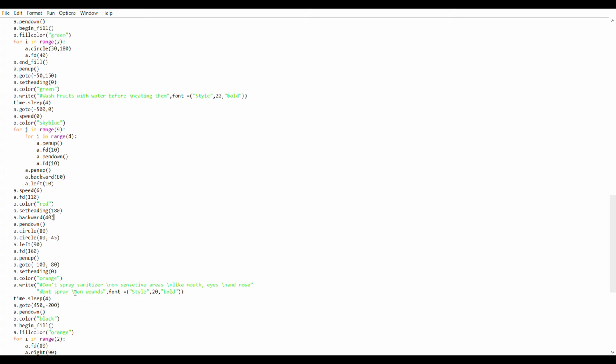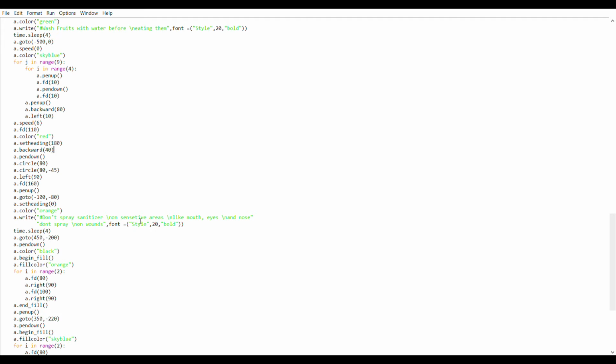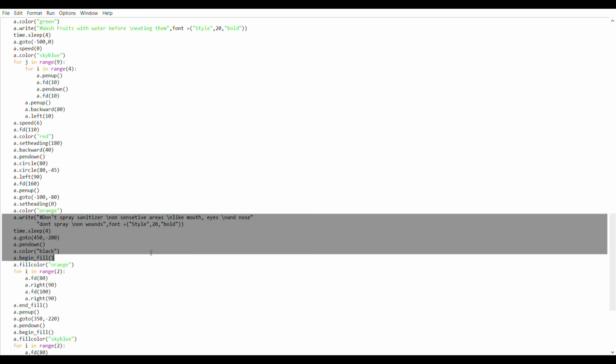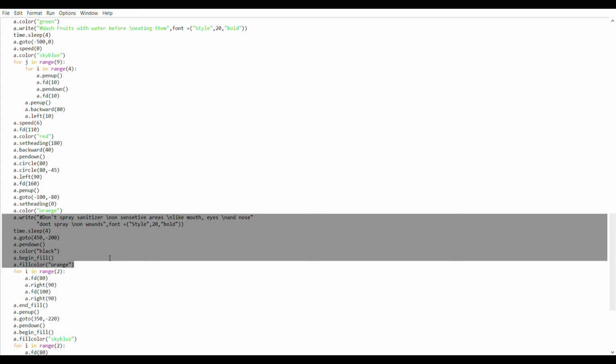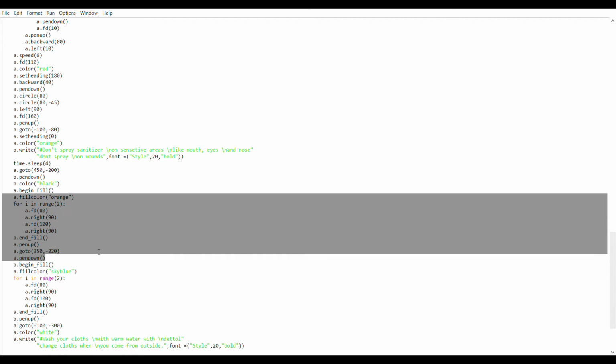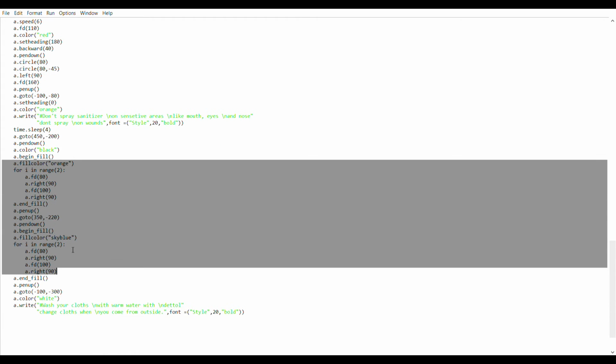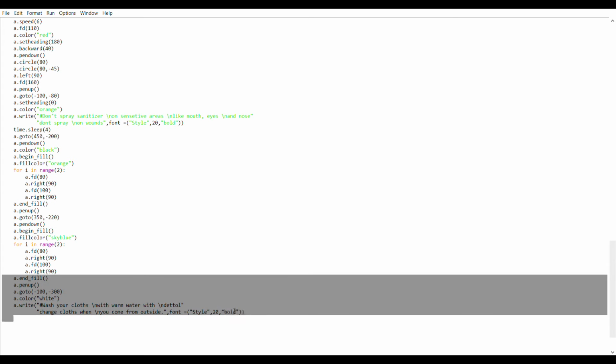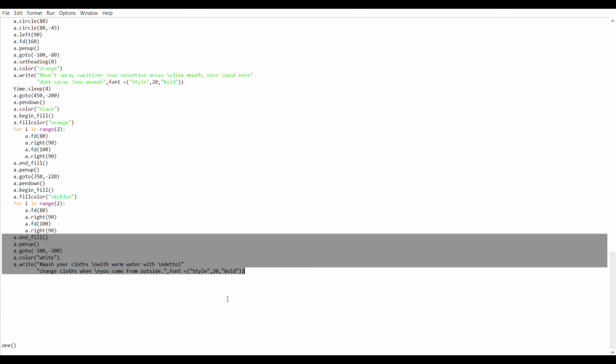A.write is used to print any text. The text is printed using this code. Then a set of clothes is drawn using this code, and then another precaution is written using the A.write function. Now I will execute the code and show the animation.